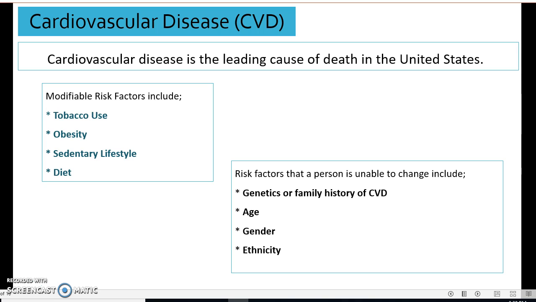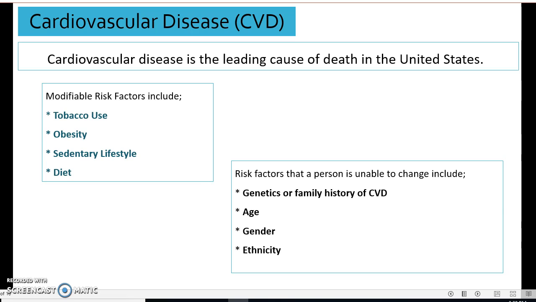Blood pressure is the force that blood exerts on the arterial walls. High blood pressure occurs when there is too much force exerted, which increases the risk for a heart attack or stroke. High blood pressure, heart attacks, strokes, and high cholesterol are all components of cardiovascular disease. Cardiovascular disease is the leading cause of death in the United States, causing the loss of one life every 40 seconds. There are multiple factors that increase or decrease the risk of cardiovascular disease.